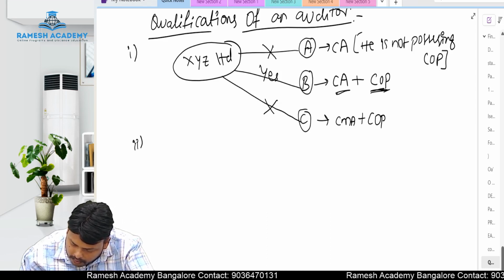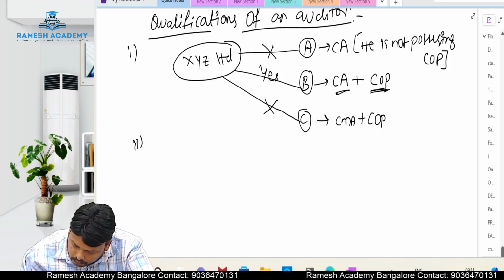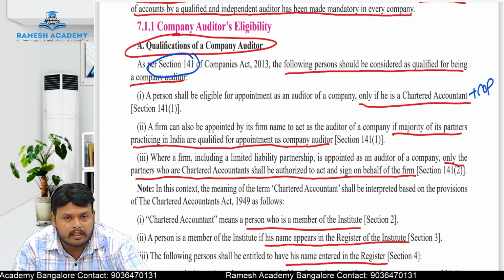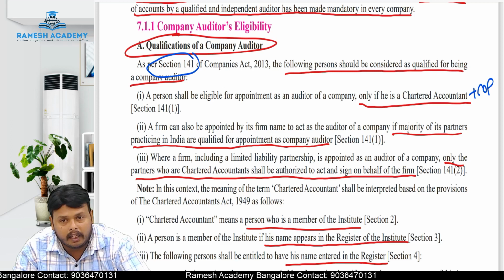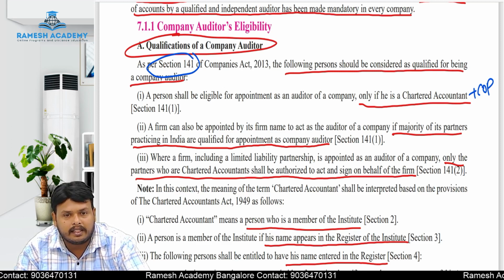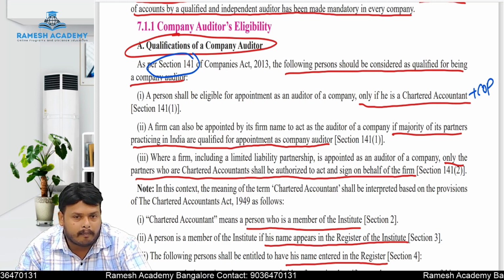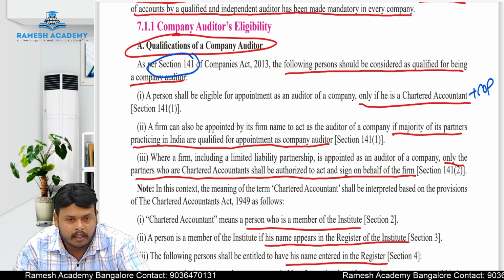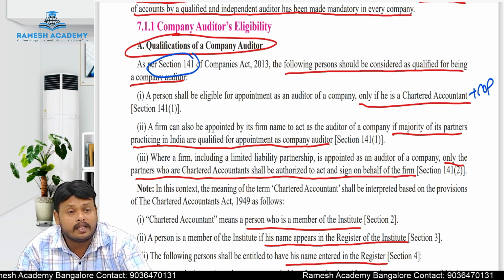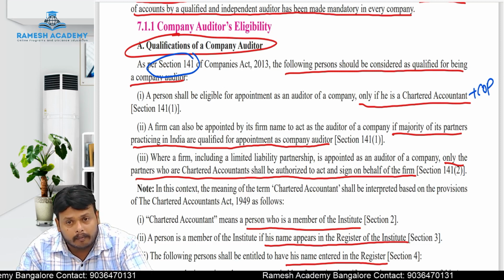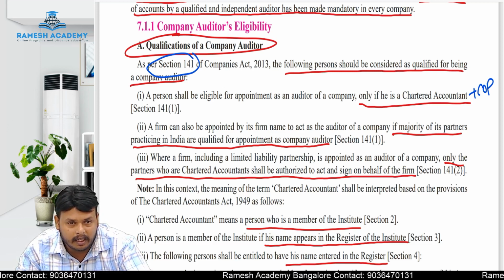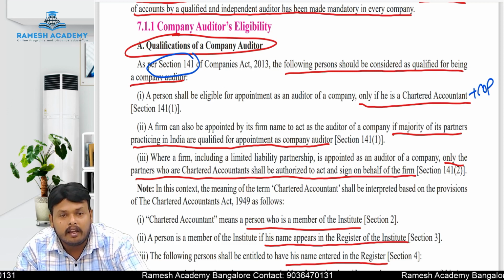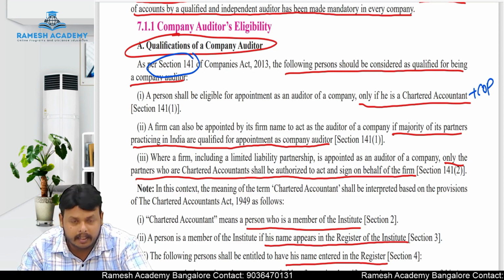Second point, let us go through it. A firm can also be appointed by its firm name to act as an auditor of a company if the majority of its partners practicing in India are qualified for appointment as a company auditor. So a partnership firm also can be appointed as a company statutory auditor in the name of the firm. But what is the condition? In that partnership firm, the majority of its partners should be practicing in India and those partners should be qualified professionals. Then only that firm can be appointed as a statutory auditor.